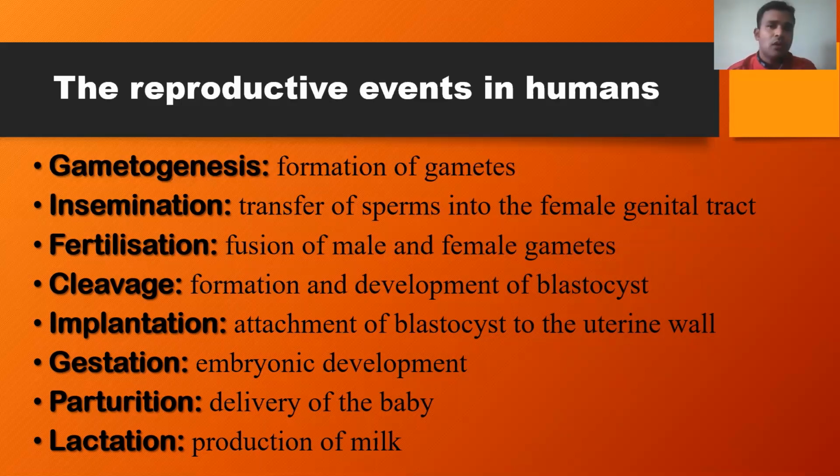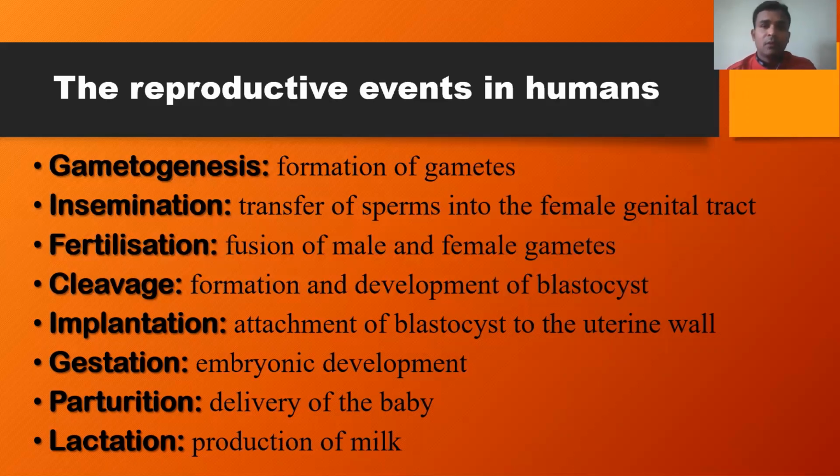As we all know, in the human body the structural components are very different and the events involved in human reproduction are very complicated. If you consider all the other living organisms, reproduction in human beings is very complicated.